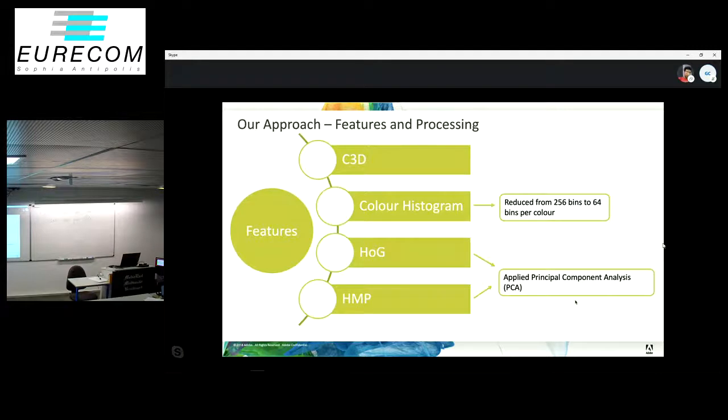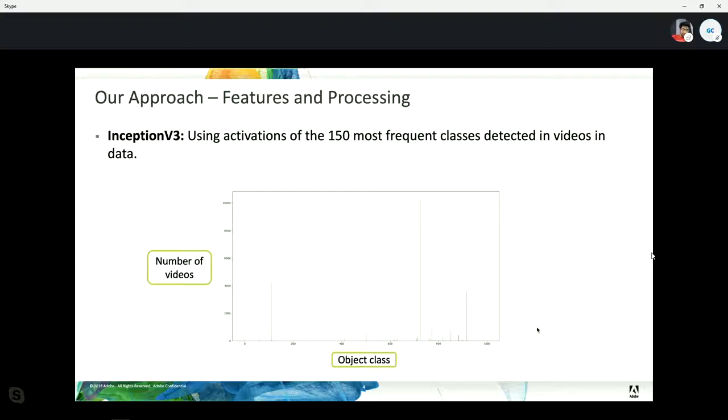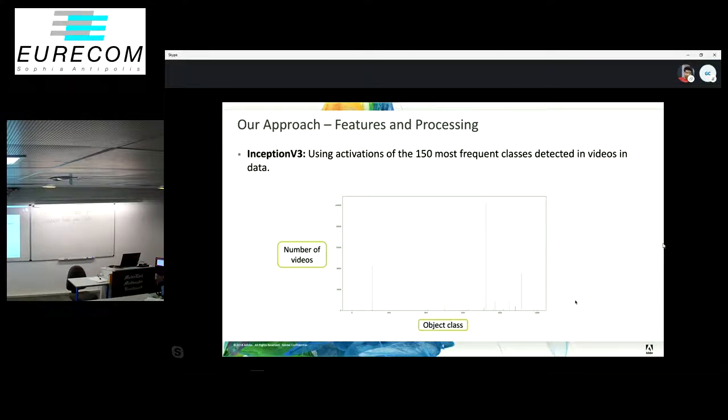I'll talk about the various features that we used and their processing. We performed some dimensionality reduction techniques such as principal component analysis, and we did coarser quantization of the color histograms. Coming to the Inception V3 features, we plotted a histogram of the activations across the videos, and we found that it is extremely sparse. So we only took the top 150 classes.